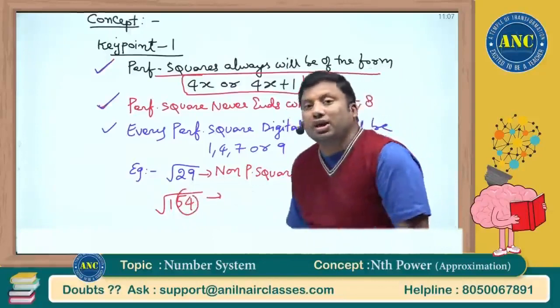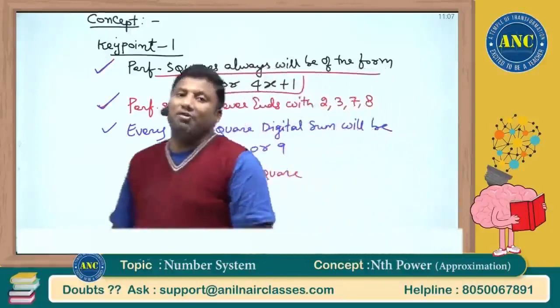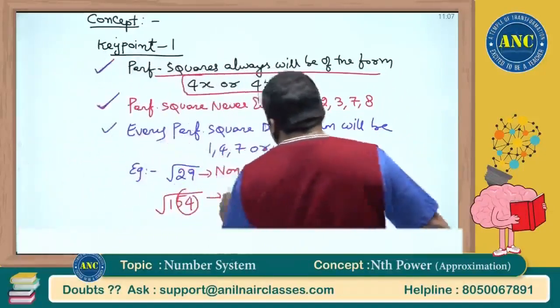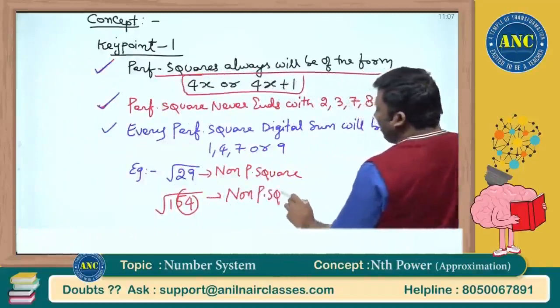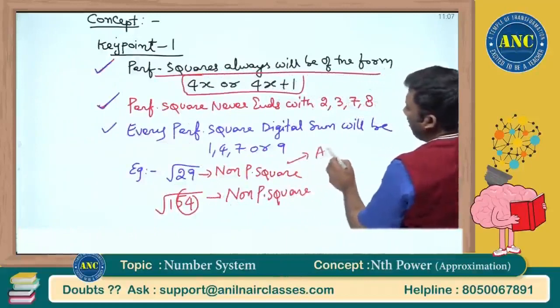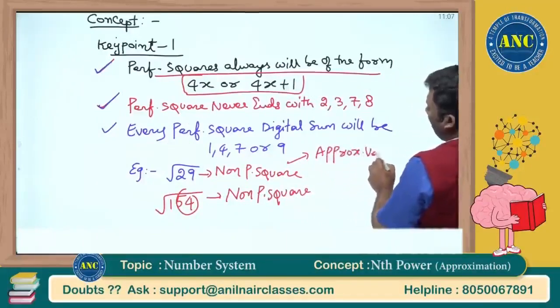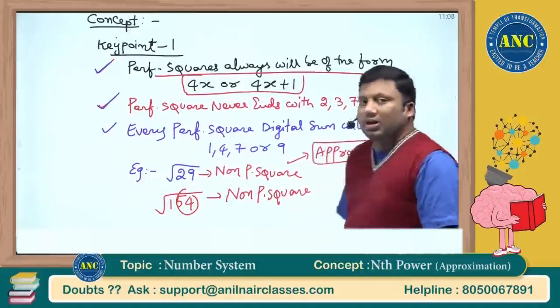54. 4 into 13, 52 plus 2. A perfect square will never be of the form 4k plus 2 or 4k plus 3. Again, it is a non-perfect square. A non-perfect square always gives approximate values.